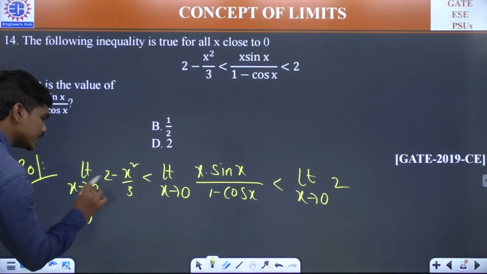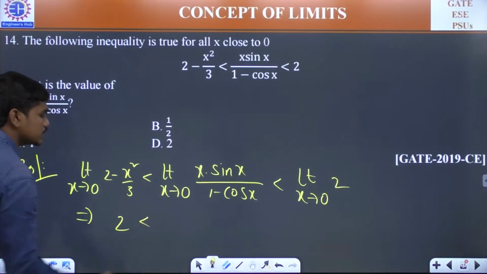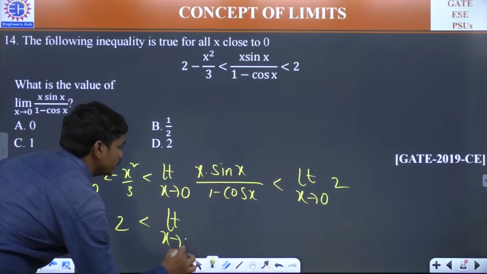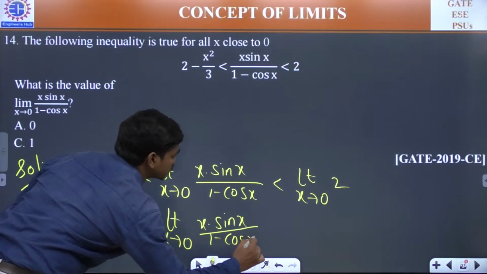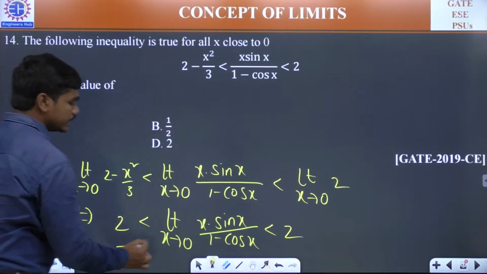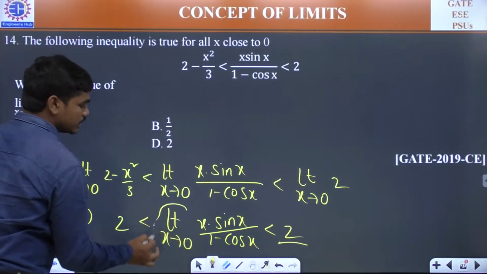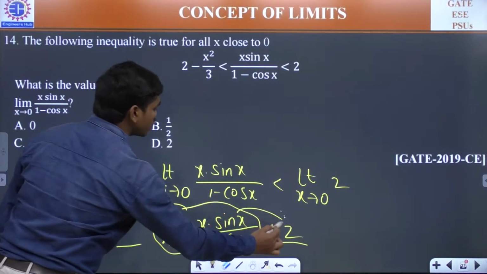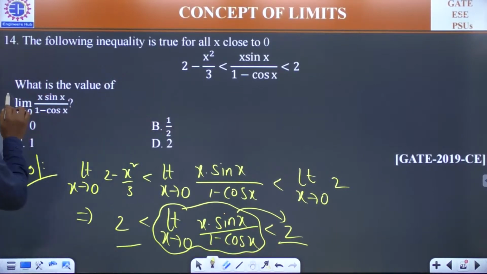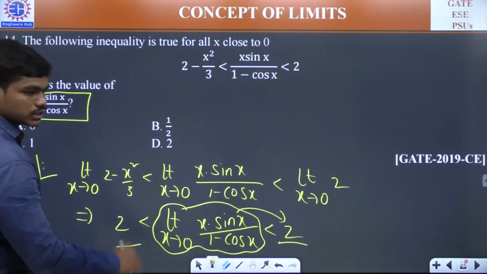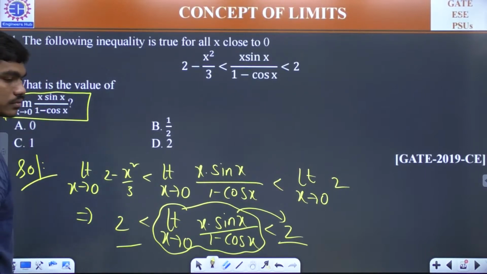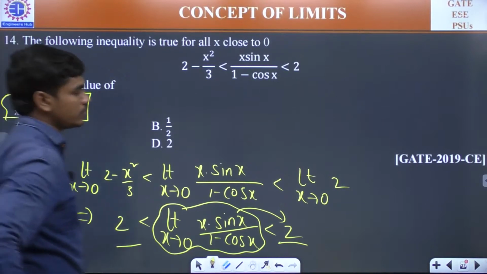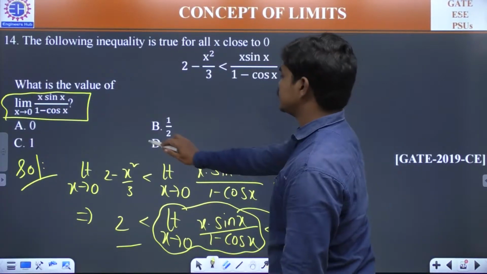And if you put x is equal to 0, 2 less than limit x tends to 0, x into sin x divided by 1 minus cos x less than 2. So if you see these two are matching, which means this limit should be equal to 2, and this is what they have exactly asked. What is the value of limit x tends to 0, x into sin x divided by 1 minus cos x? Answer is 2. Okay, clear? So the answer is 2 for this.